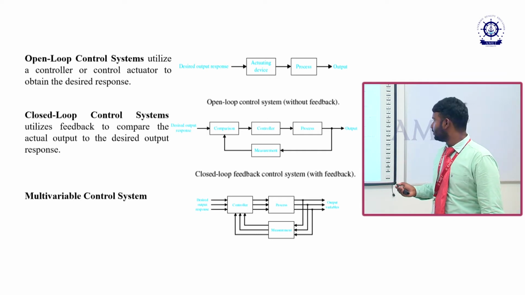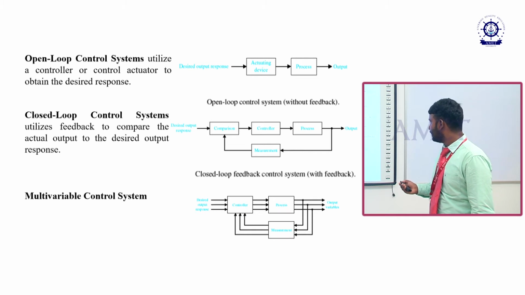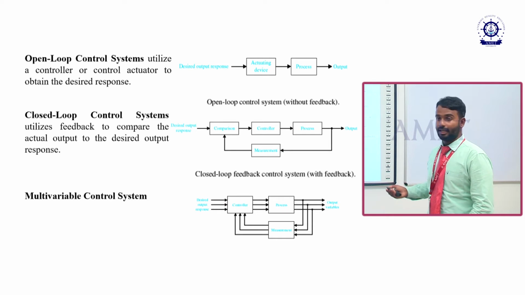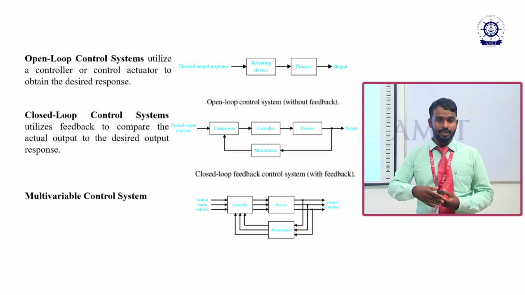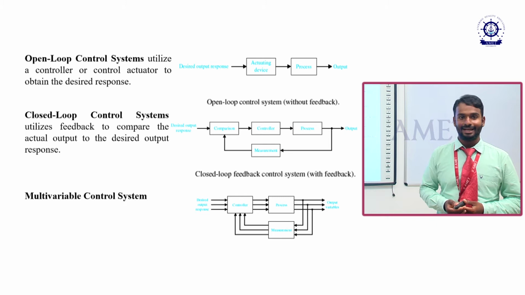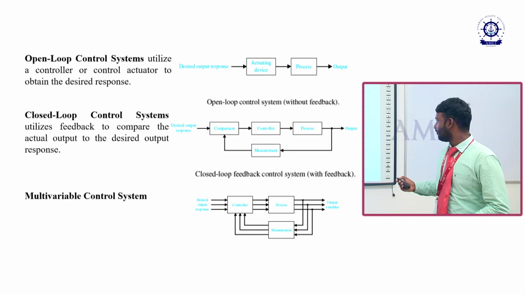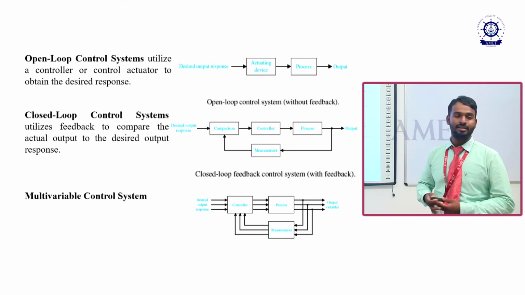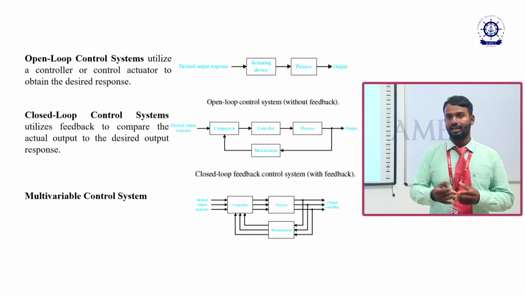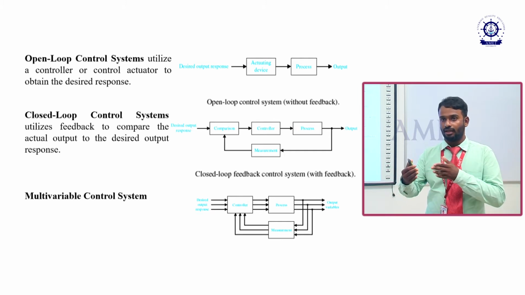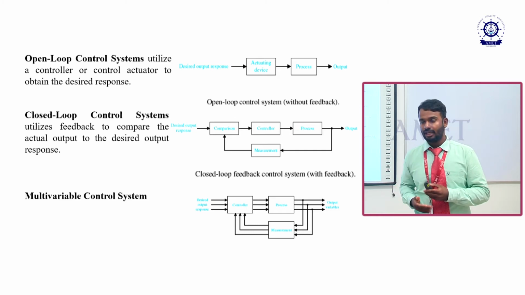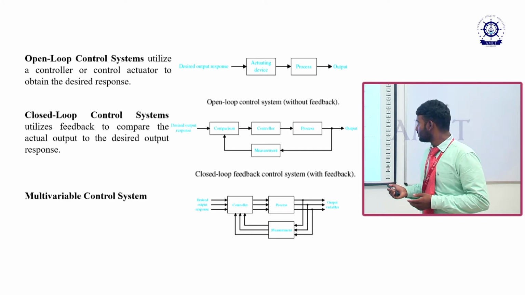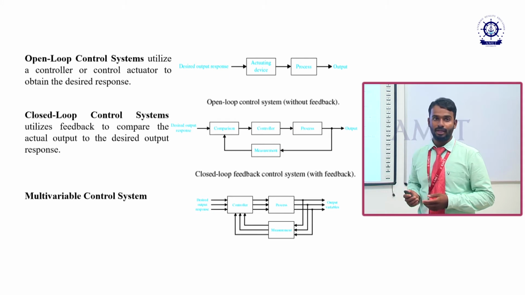Then the closed loop system, you can see here, it has the measurement in this. This is said to be feedback. I am able to measure how much speed the motor is running. Then it has a comparison element by which it can compare the value, how much speed the motor is rotating, with the desired output level I have given.